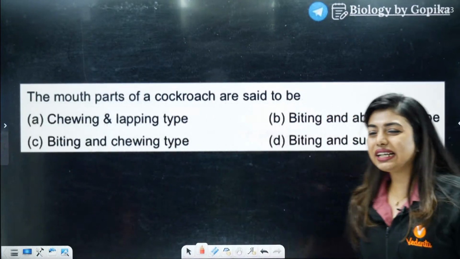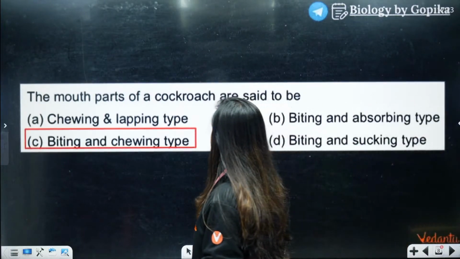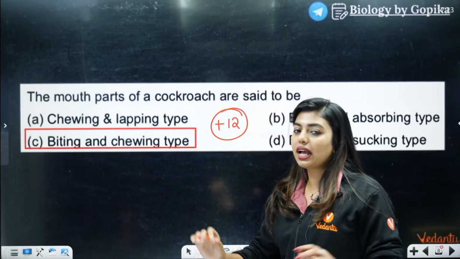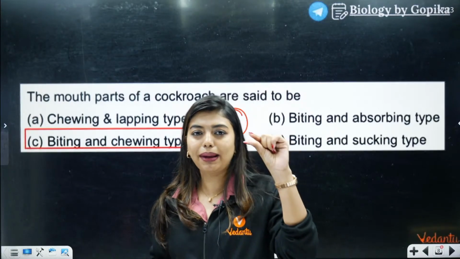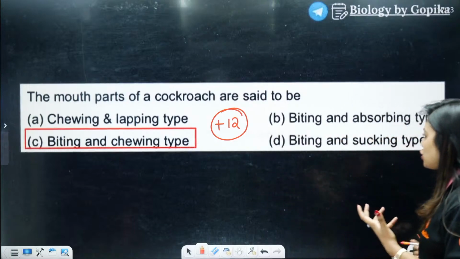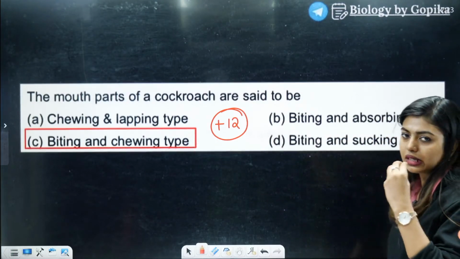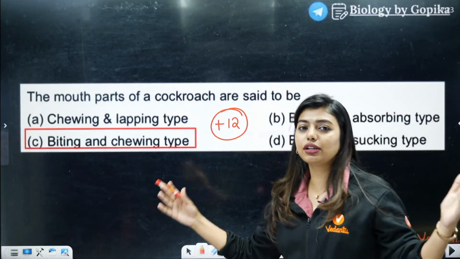Good job. Biting and chewing type of mouth, right? Biting and chewing type of mouth, that guarantees you plus 12 marks. This might not be mentioned directly anywhere, but I have taught you how the mandible does the biting and the chewing type of mechanism, right? So biting and chewing type of mouth. Different insects will have different types of mouth parts, and all of it will have a name. That is a separate concept itself.